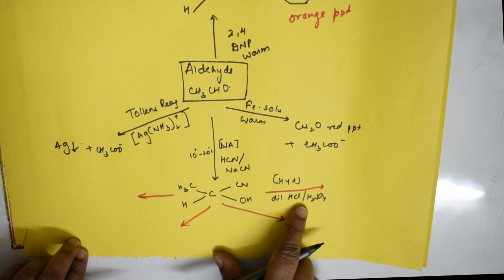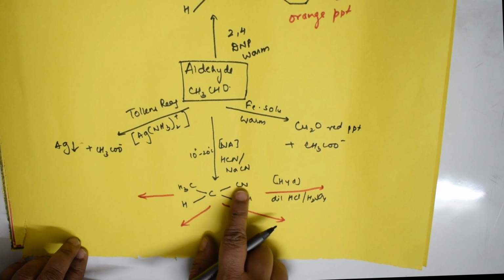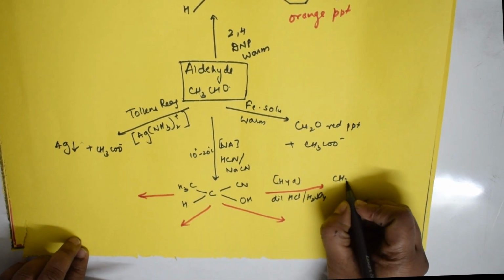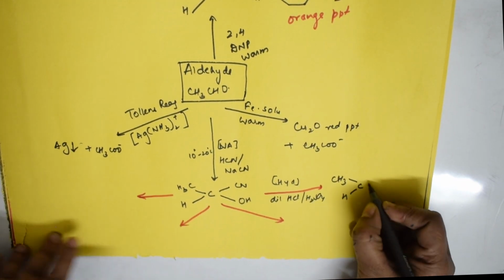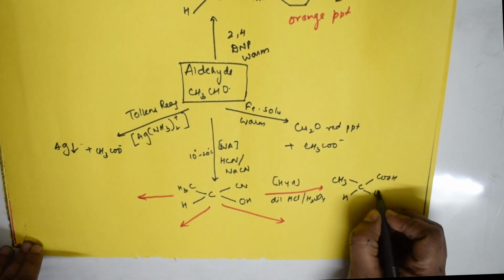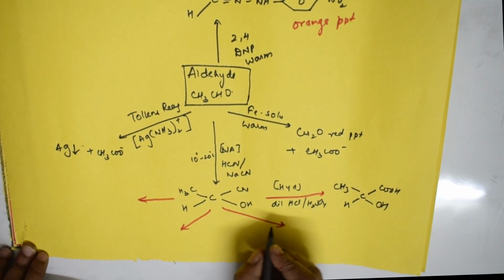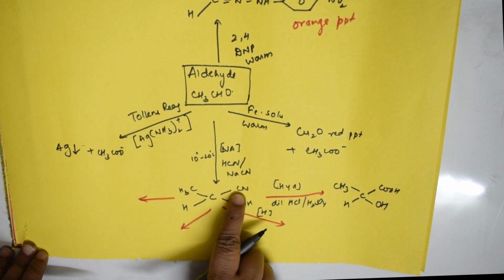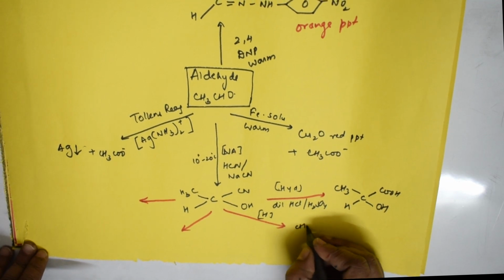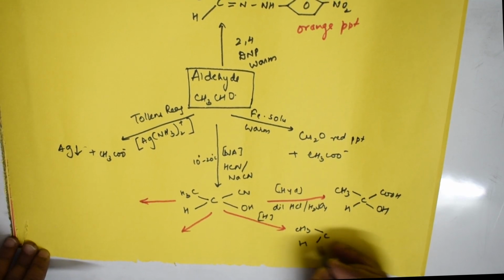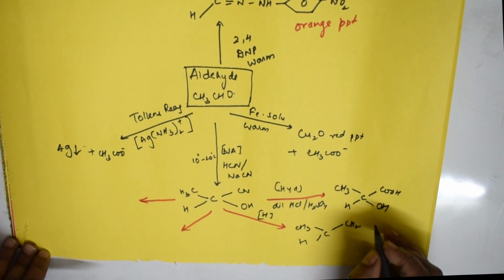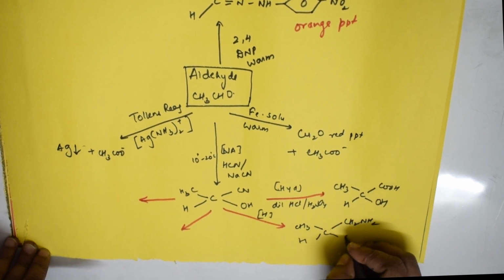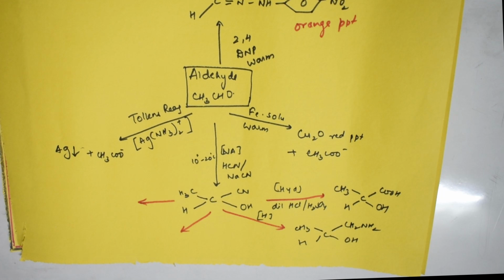Everything is the same, but here you are adding hydrogen, means hydration, water is added. The product is CH3, CH, COOH and OH. Suppose you are performing reduction, one hydrogen is added here, one more hydrogen here: CH3, CH, CH2, NH2, OH. This is fine, right?